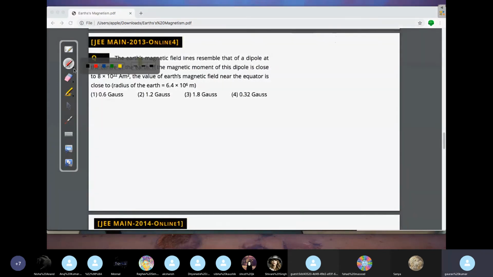I think 1 Tesla is 10 to the power 4 Gauss, ऐसा कुछ होता है, मुझे जहाँ तक याद आ रहा है. Just make a note of this, याद रखना, ठीक है ना?